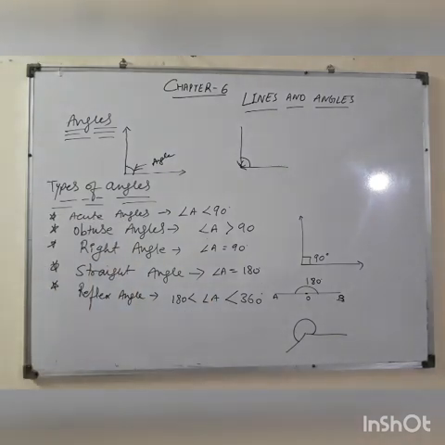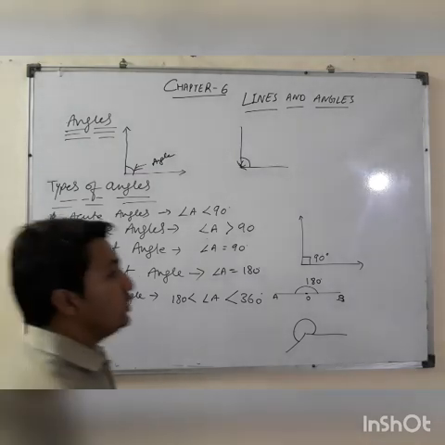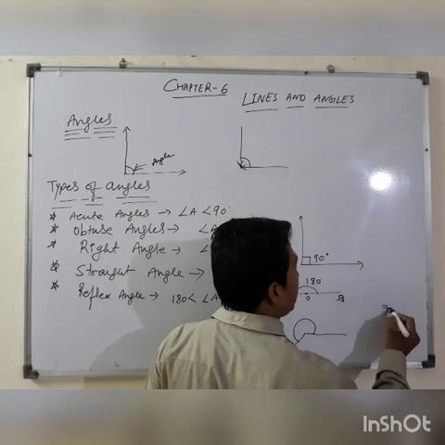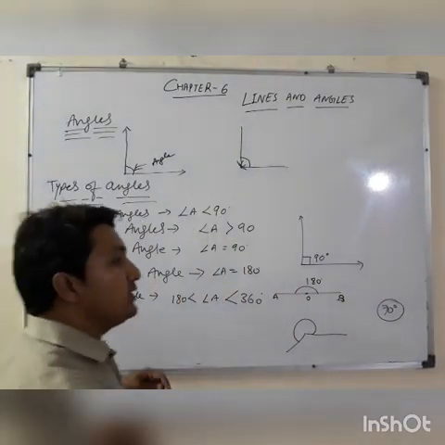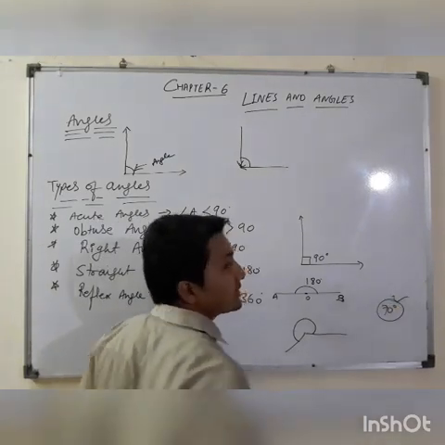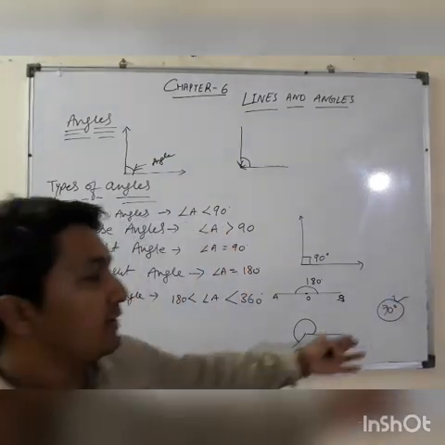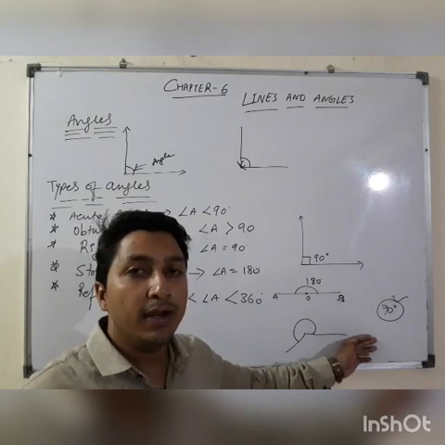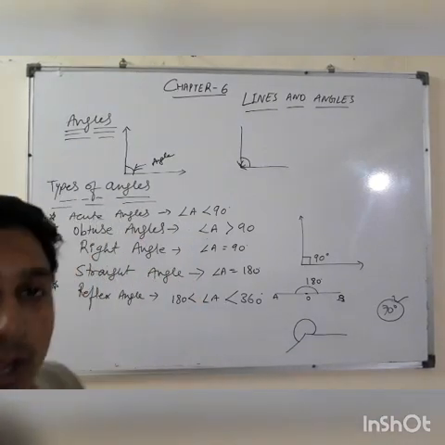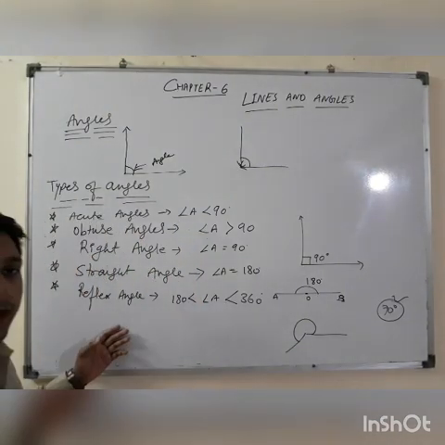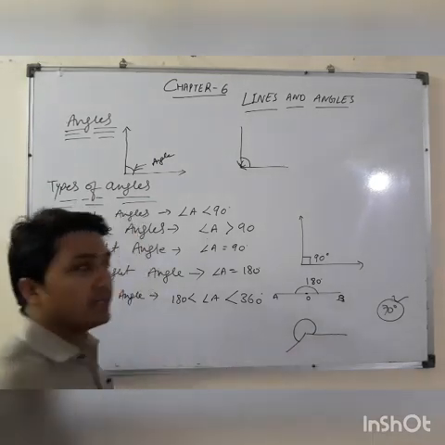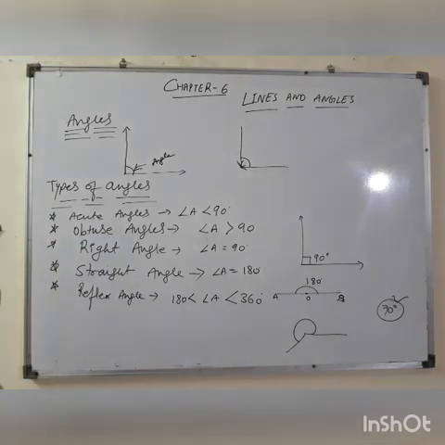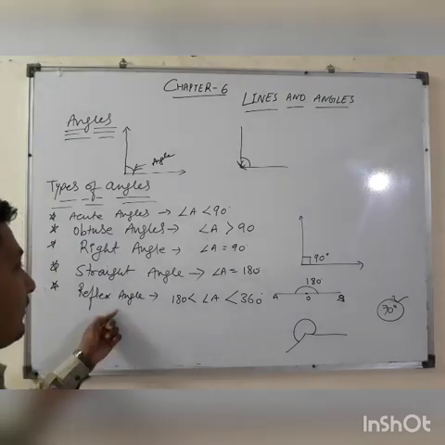How can you find the reflex angle of any angle? For example, if you have an angle of 70 degrees and you want to find its reflex, you subtract that angle from 360 degrees. So the reflex of 70 will be 290. If you want to find the reflex of any angle, subtract that particular angle from 360 degrees, then you will get the exact value of the reflex angle.